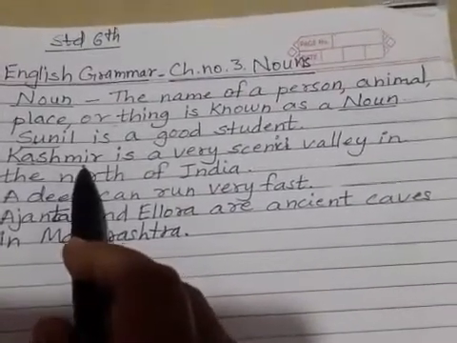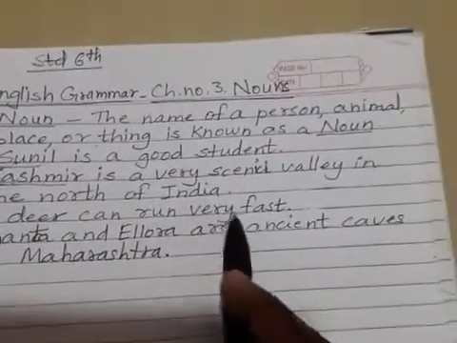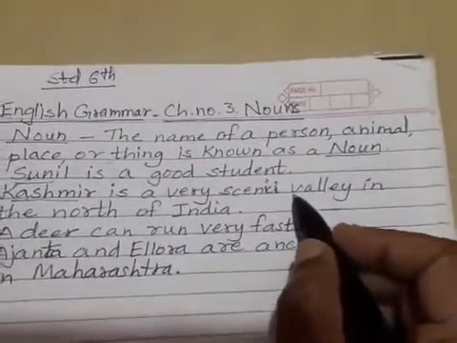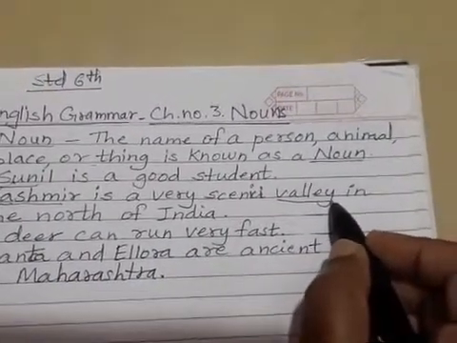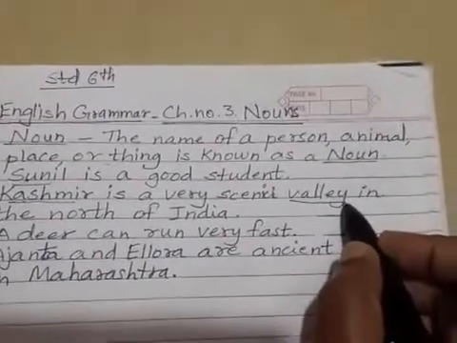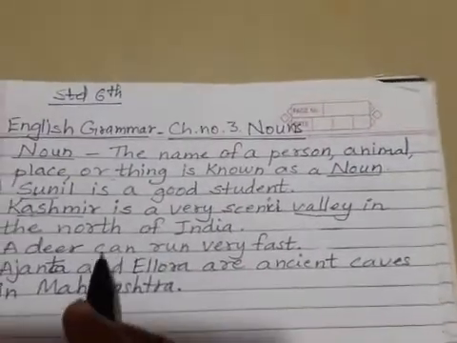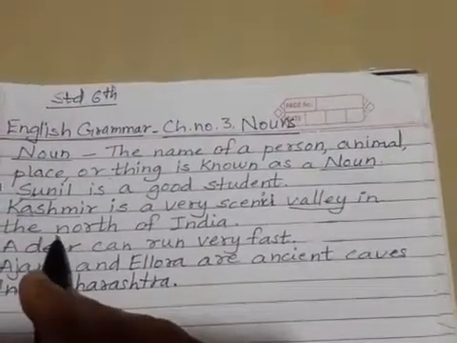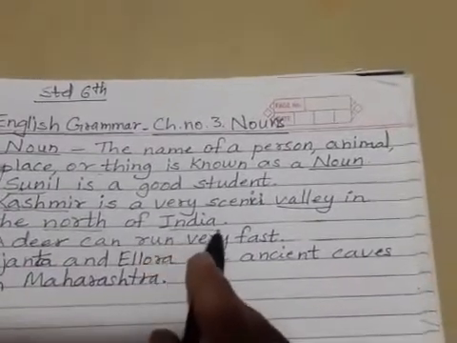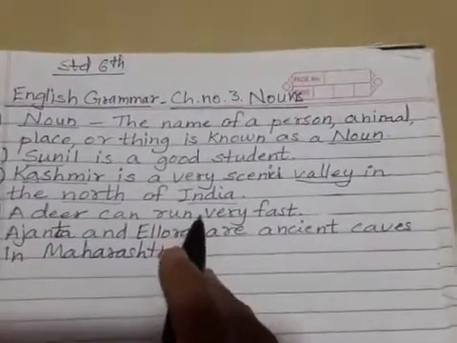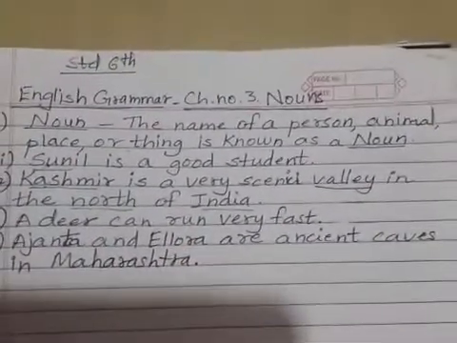Then, a very scenic valley. What is it? Valley. So valley is also a noun. And where is it? In the north of India. So north and India, these two words are also called nouns.